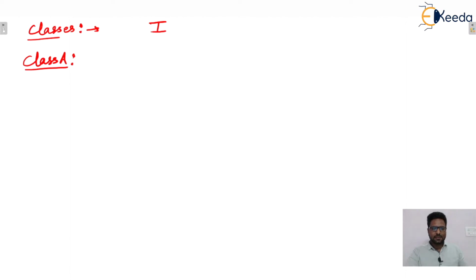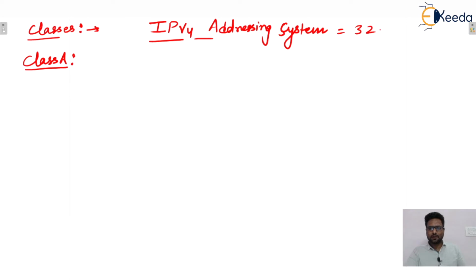So we are discussing IPv4, Internet Protocol version 4 addressing system. I already told you guys that in this particular system the length of any IP address is 32 bits. So any IP address is represented with the help of 32 bits. 32 bits means there will be 4 octets, every octet having 8 bits. So 8 into 4, in total there will be 32 bits.